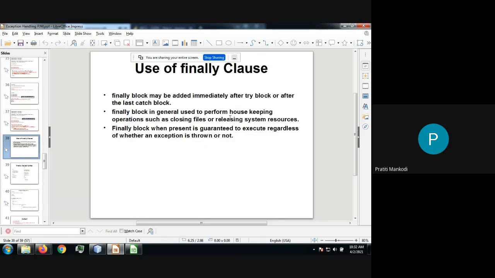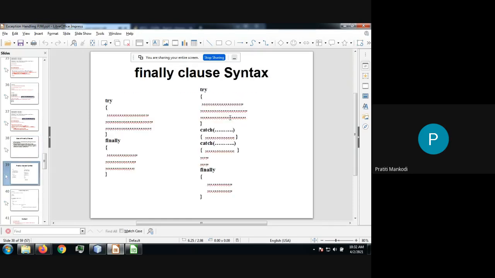The finally block may be added immediately after the try block or after the last catch block. The finally block in general is used to perform housekeeping operations such as closing files and releasing system resources. We have discussed this, right? The finally block, when present, is guaranteed to execute regardless of whether an exception is thrown or not. Even if you have returned, the finally block is going to be executed for sure.